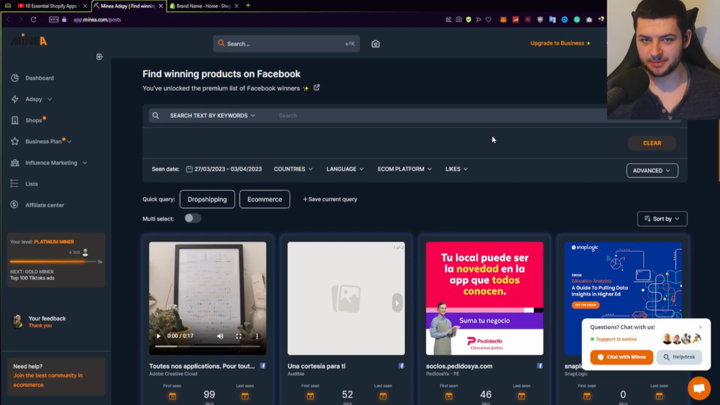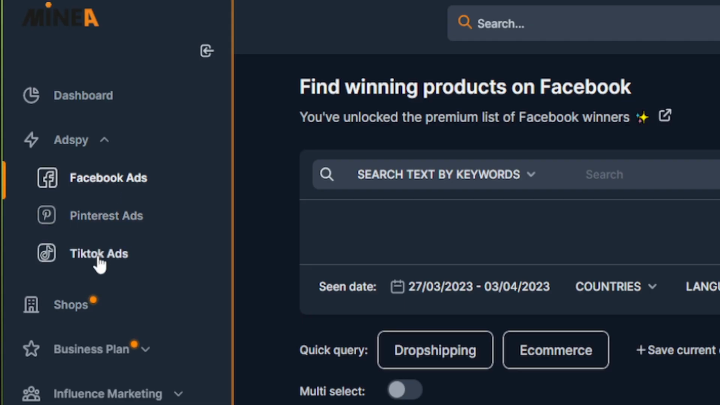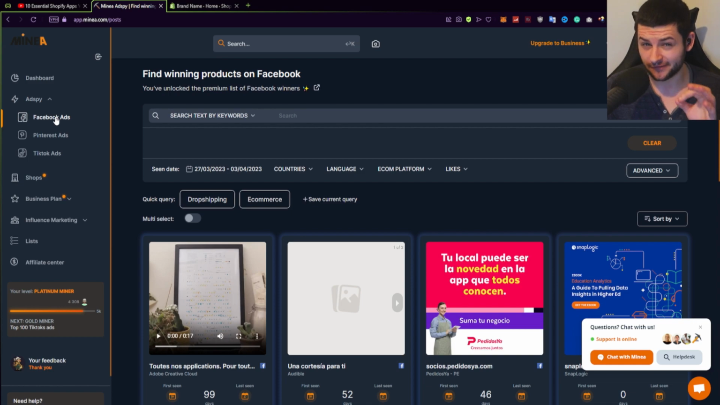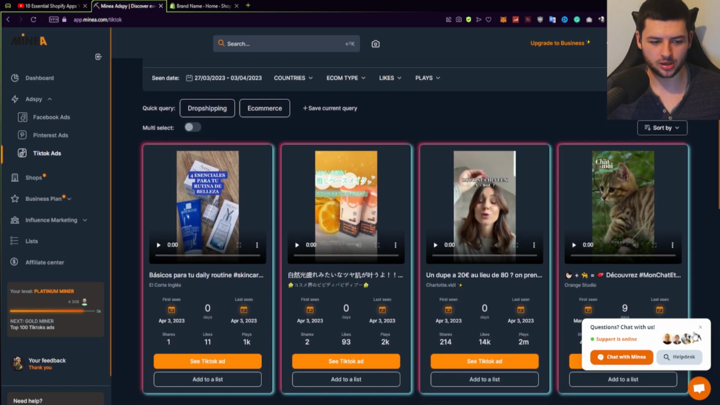Okay, so now that we've signed up to Miner, we can actually look for a product, because we can't create a dropshipping store until we know what product we want to sell. So we want to go to the left hand side, and we have a few different features. The main ones we're going to be looking at first are Facebook ads, Pinterest ads, and TikTok ads, but we only want to look at Facebook ads and TikTok ads, especially if you already know which website you're going to be selling on. For you, it's probably going to be TikTok, because in this video I'm going to show you the methods for selling on TikTok. So click on TikTok ads and let's see which products are performing well on TikTok ads.